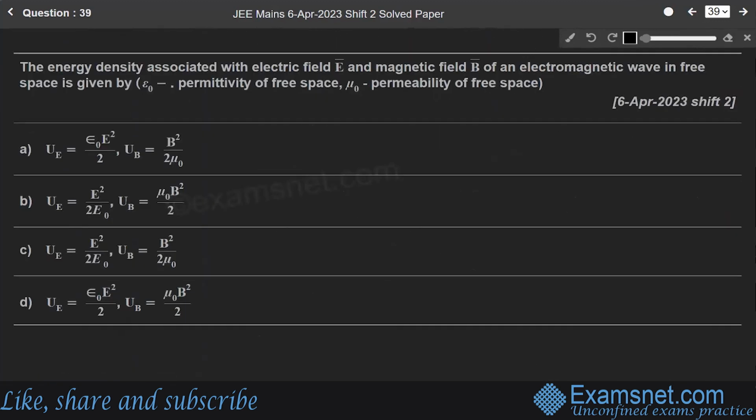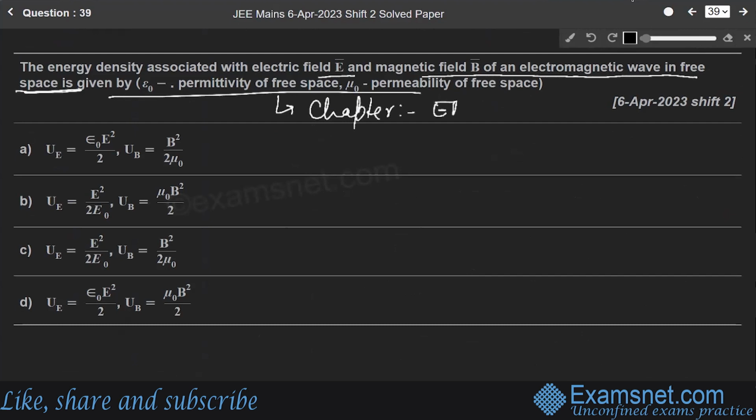Question number 39. This question says that the energy density associated with electric field E and magnetic field B of an electromagnetic wave in free space is given by, simply it is asking for the formulas. This is from the chapter electromagnetic waves.